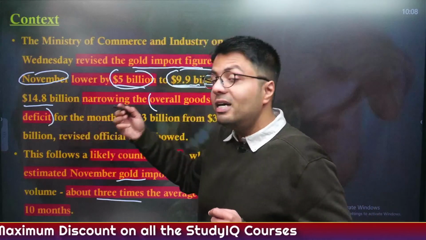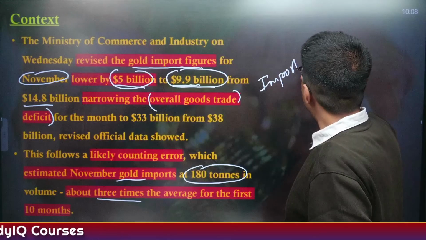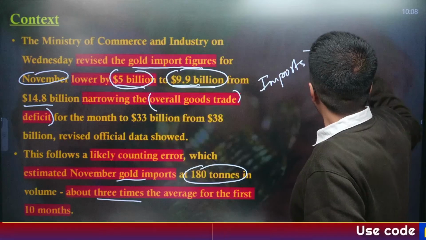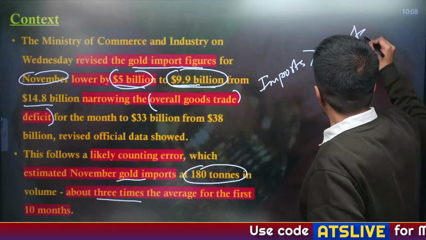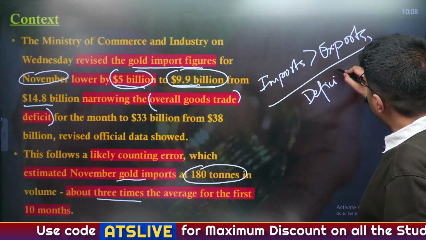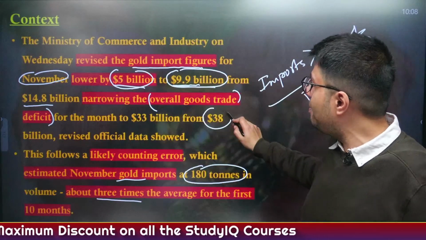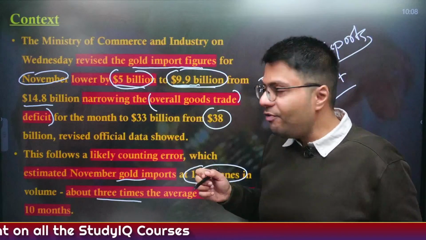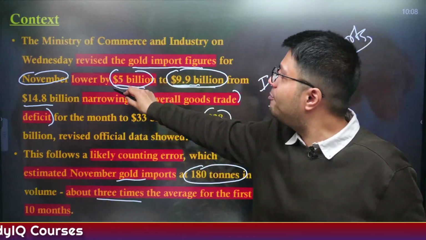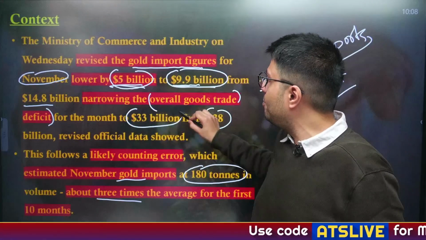Now why does India's goods trade deficit happen? Because India generally imports more than it exports, and this results in what is called a trade deficit. Now this trade deficit was quite huge because of the increase in gold imports, at $38 billion in November itself. However, after the reduction of $5 billion worth of gold imports, it has now become $33 billion.